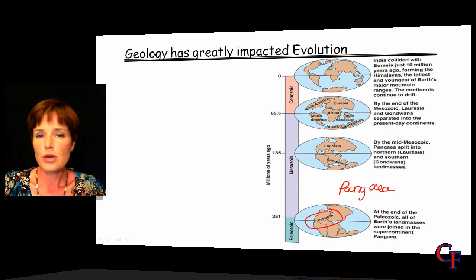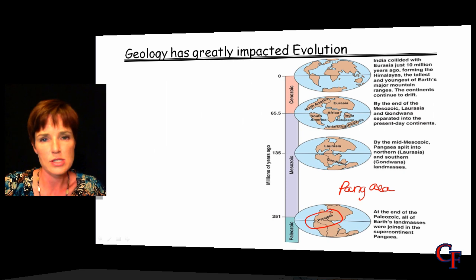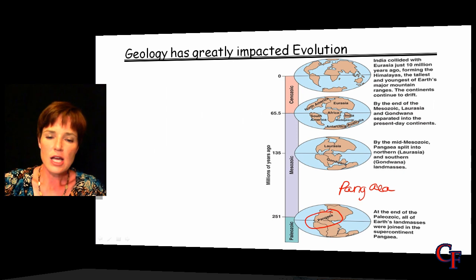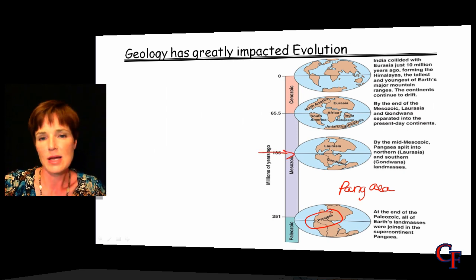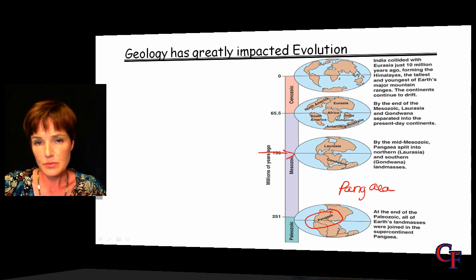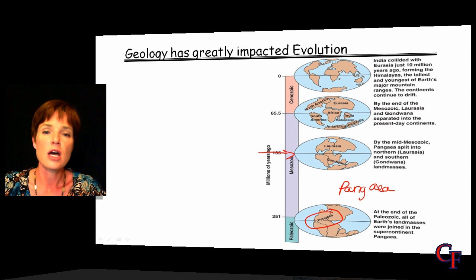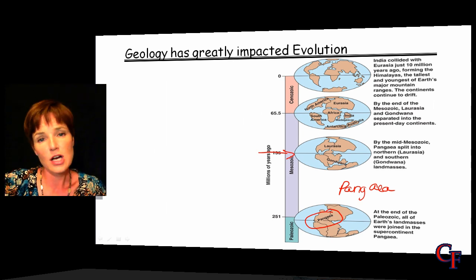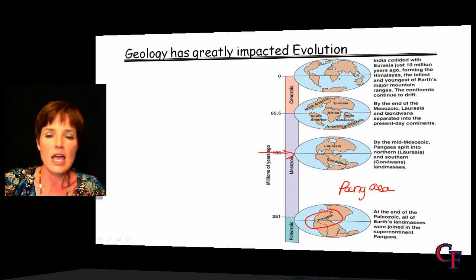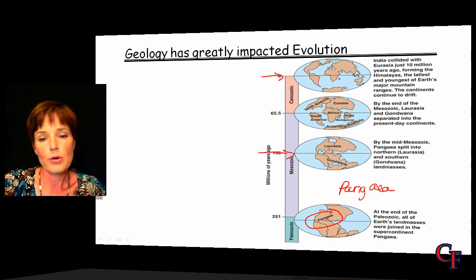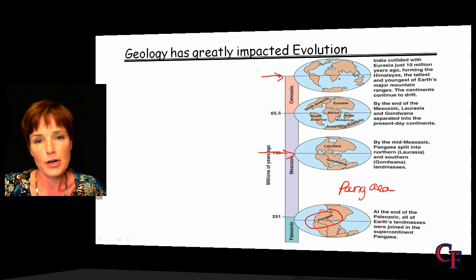So consider that you would have had a lot less coastline, and a lot more arid environment for land organisms to live on. It would have been quite different. We see that over time, right here, we start to see those land masses separate from each other and break apart. This would be due to some of that molten lava causing the seafloor to spread and the continents to shift apart from each other. And present day, now we can see that we're much more separated when we're talking about our continents.